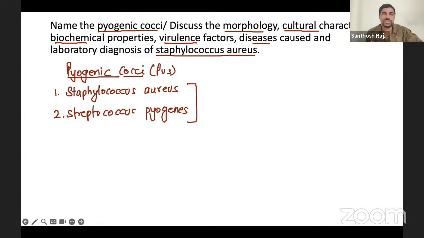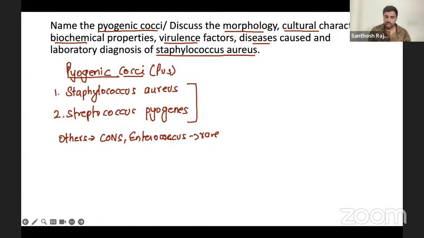If they ask you to name the pyogenic cocci, these are the two things. Yes, you can write other things, not that important, but they can also cause infections, like coagulase-negative cocci, especially epidermidis, and Enterococcus. They're all cocci only, but they are rare. These are very rare cocci. So only two things: Staphylococcus aureus and Streptococcus pyogenes. Again, these two are important for long essay questions.